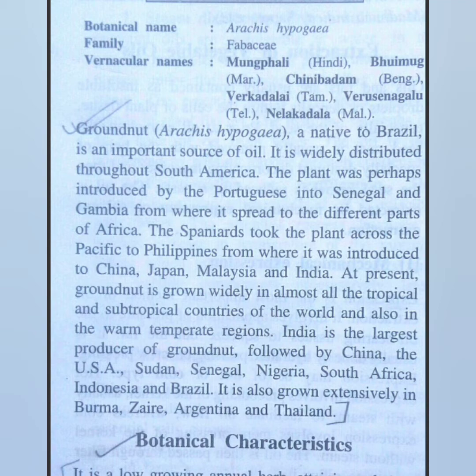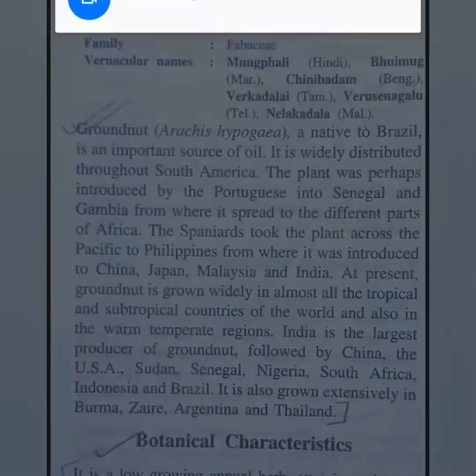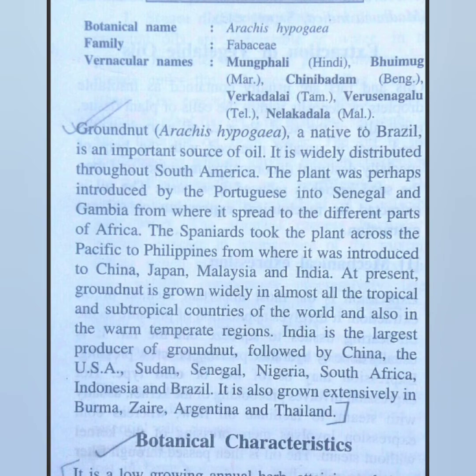As you can see here, the plant was perhaps introduced by the Portuguese into Senegal and Gambia, and from there it spread to different parts of Africa. In India, you can see this particular crop plant was introduced by the Spaniards to China, Japan, Malaysia, and India. At present, this plant is widely grown in almost all the tropical as well as the subtropical countries of the world.